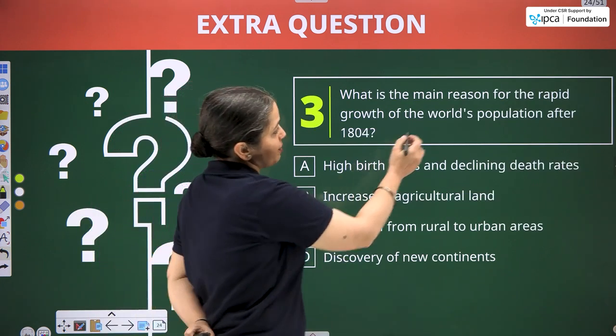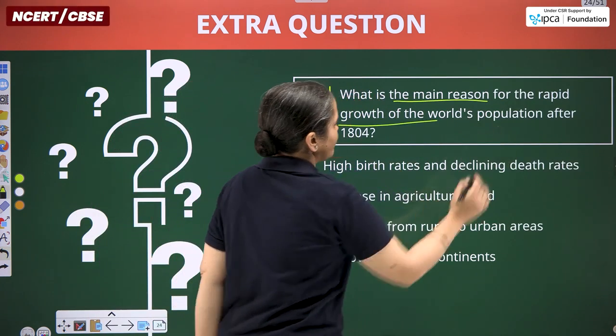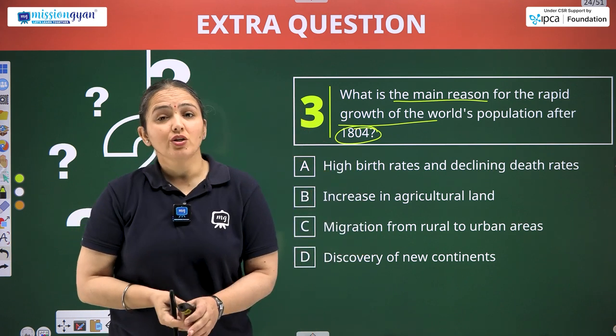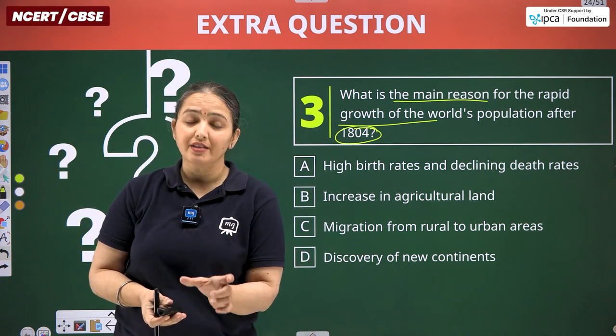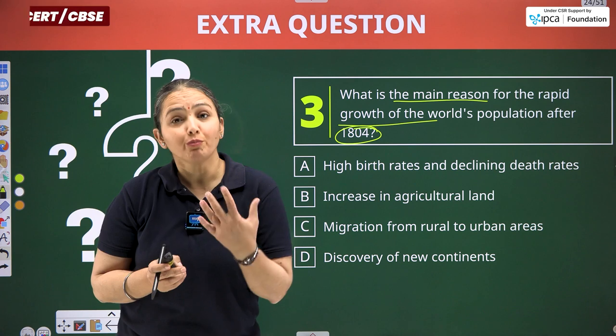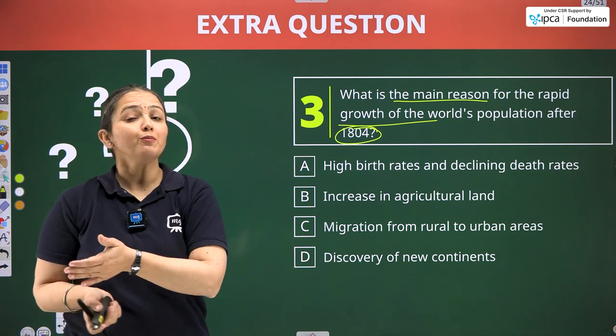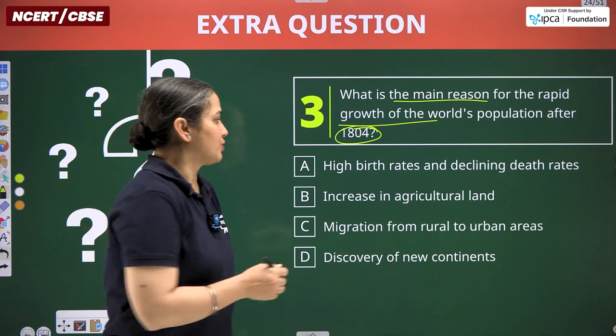Question number 3, what is the main reason for the rapid growth of the world's population till 1804? The major concern for the answer is the improvement in medical facilities. Due to the improvement in medical facilities, what happens?